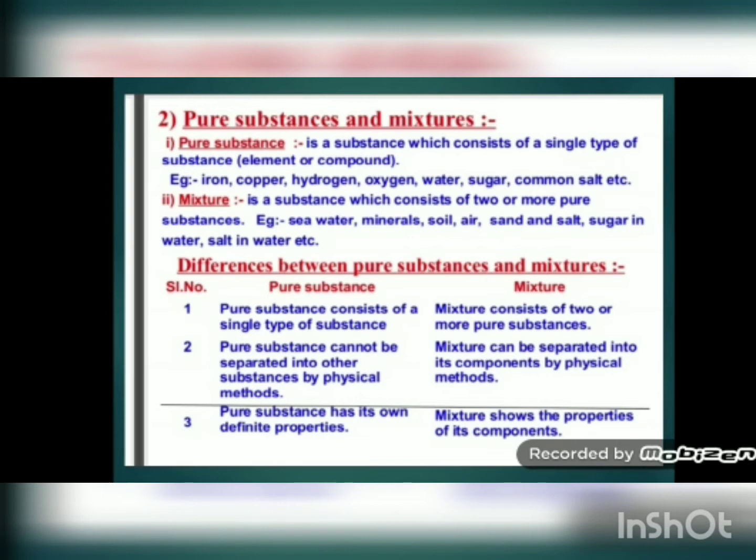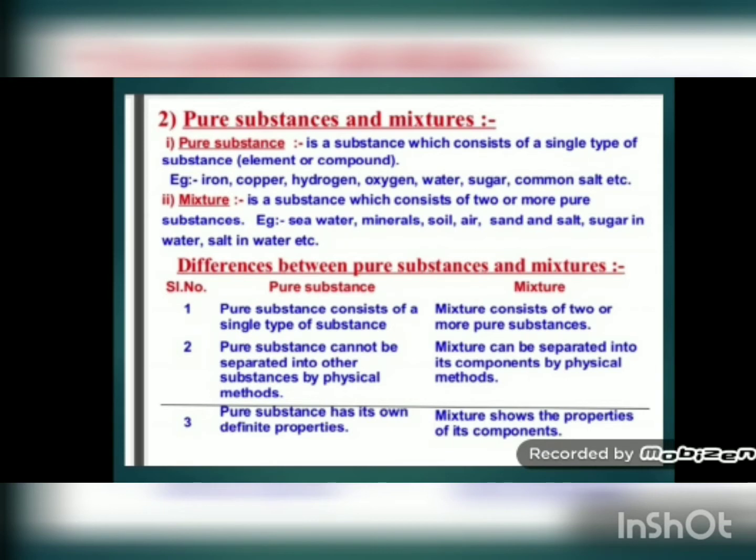Third, a pure substance has its own definite properties, whereas a mixture shows the properties of its components. Entire pure substance has the same property, whereas when you take the mixture, then the mixture possesses properties of its components.